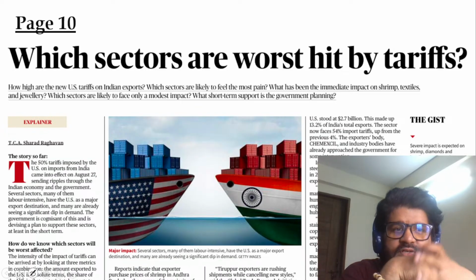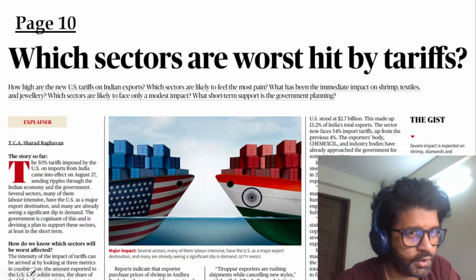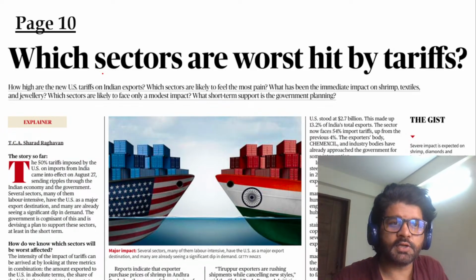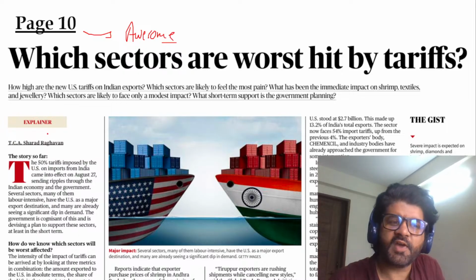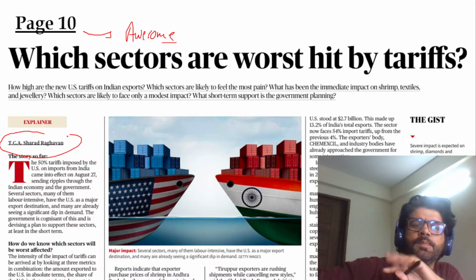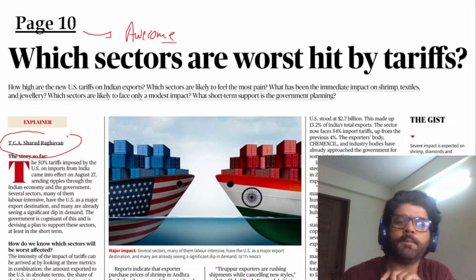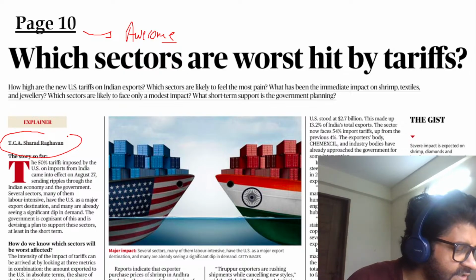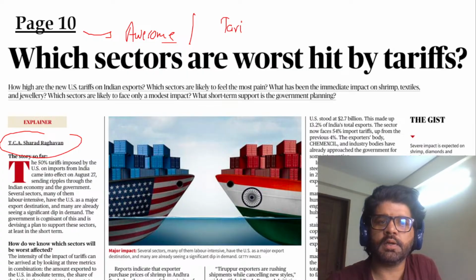See here, page 10. Which sectors are worst hit by tariff? Now, this whole Donald Trump and tariff thing is going on, right? But this article is awesome. Why is this article awesome? Because they have made things very simple for you, written by Sharad Raghavan sir. Which sector will be impacted and how much, plus what are the things which are important from exam perspective. Things like what is the difference between tariff barrier and non-tariff barrier.